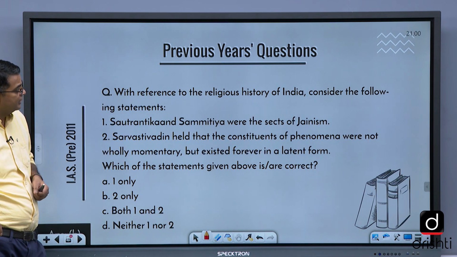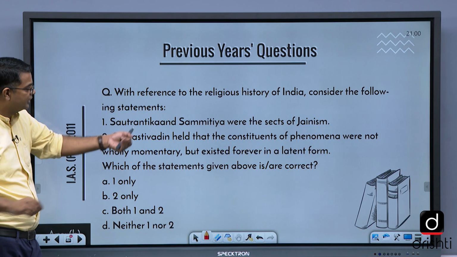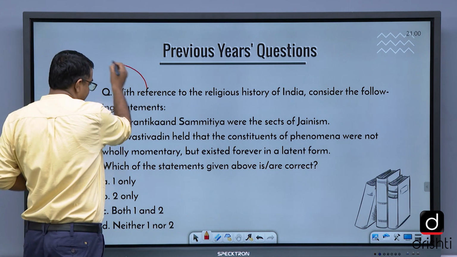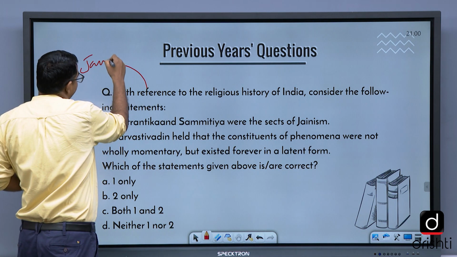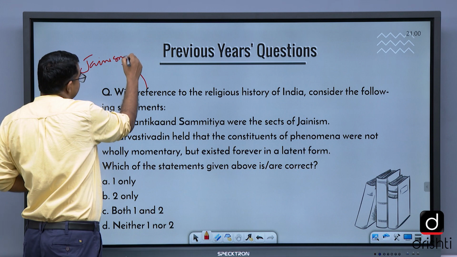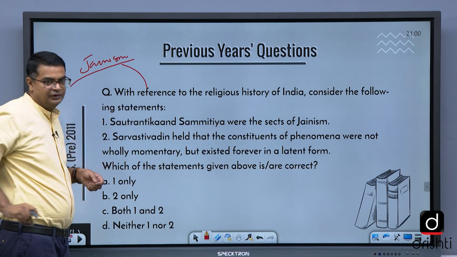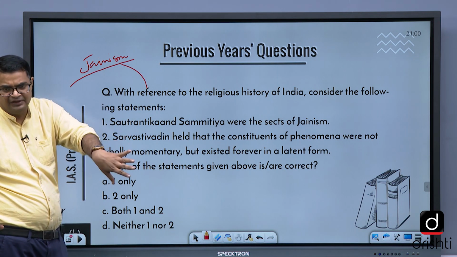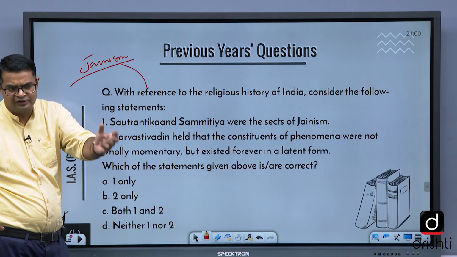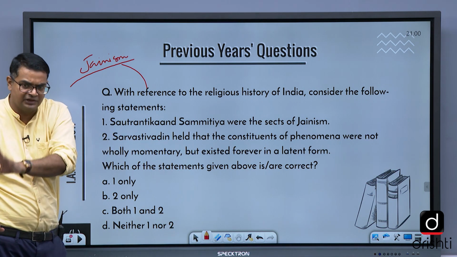With reference to the religious history of India, consider the following statement. Again, Syadvada is related to Jainism. It is a favorite topic of UPSC. Buddhism and Jainism we study in culture, and to an extent in ancient India also in the pre-Maurya period, so that you properly understand it in the culture section.